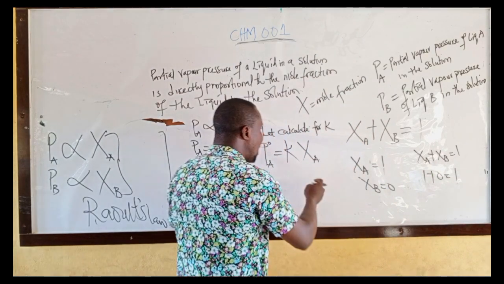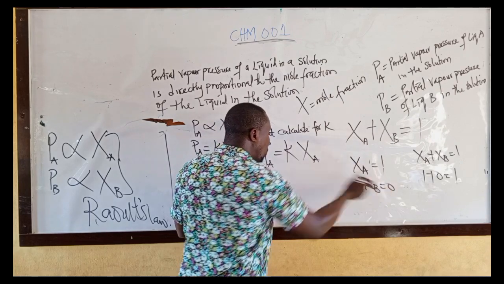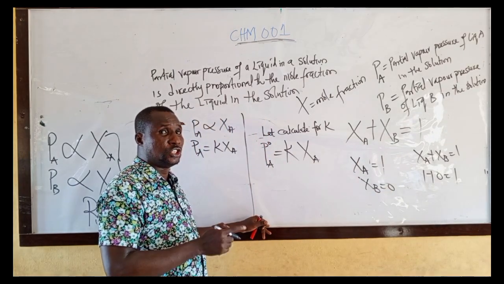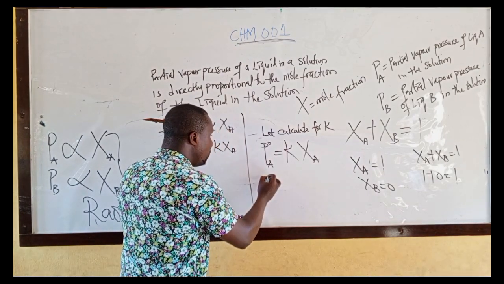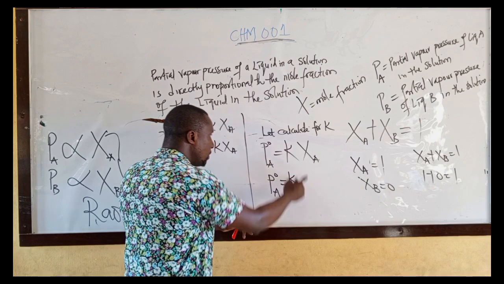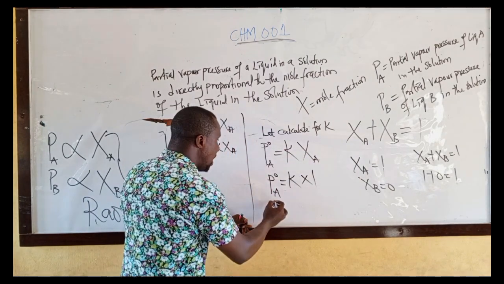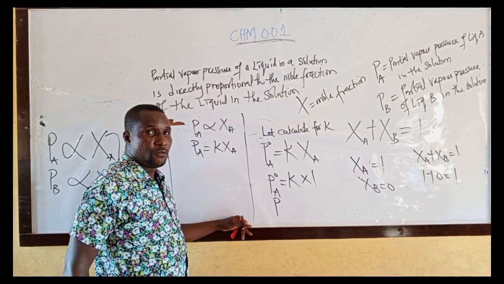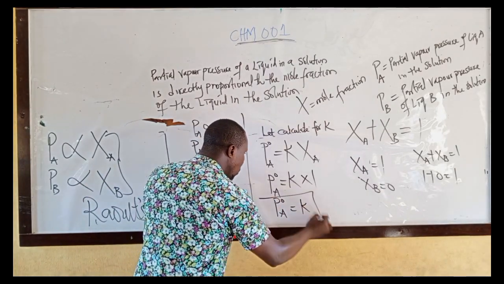Take note. Since when the mole fraction of liquid A is 1, the mole fraction of liquid B is 0, because I'm only considering liquid A only, I will have the vapor pressure of pure liquid A equal to K times 1. That means we have the vapor pressure of pure liquid A equal to K. Take note of this.